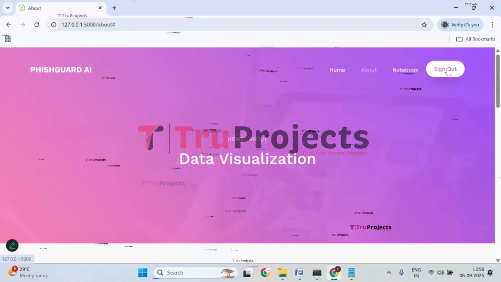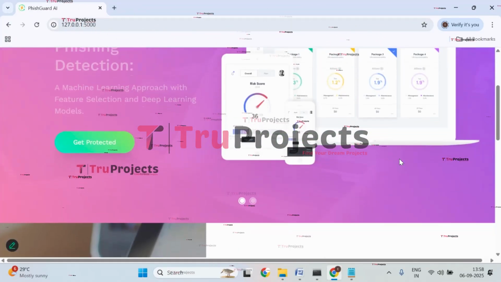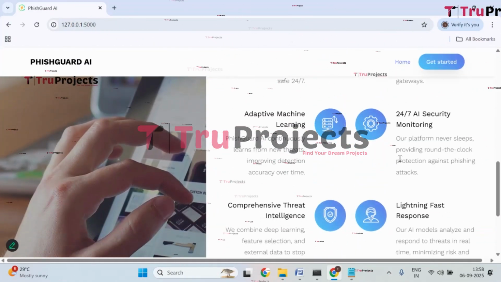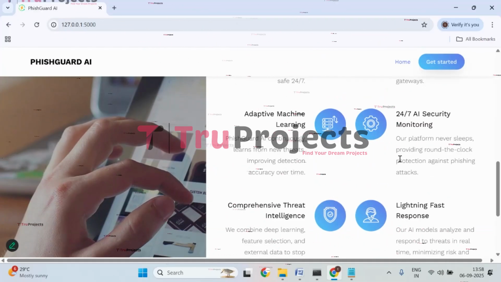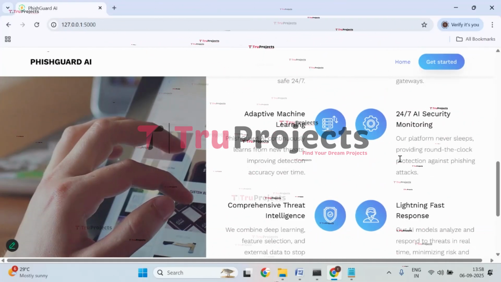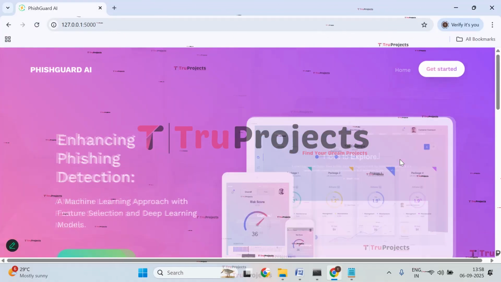Now click on sign out. In this way, just by giving a URL to the application, it will predict whether that URL is genuine or fake. So this is all about the project.